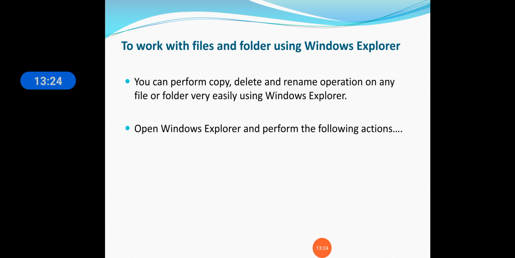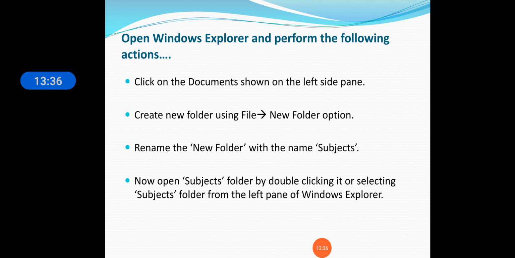So what is Windows Explorer? You can perform copy, delete and rename operations on any file or folder very easily using Windows Explorer. And we have also learned how we can create the main folder and the subfolder. Click on Documents on the left side of the pane, create a new folder using the File, New Folder option, and rename the new folder with the name Subjects.